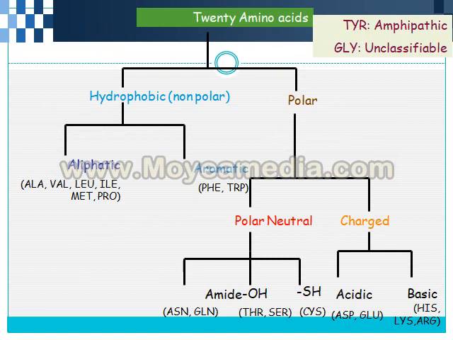So there are 20 amino acids. They are classified according to the classification given here, that is hydrophobic or non-polar, and polar. Non-polar or hydrophobic amino acids are classified into aliphatic and aromatic, whereas polar amino acids are classified into polar neutral amino acids and charged amino acids.